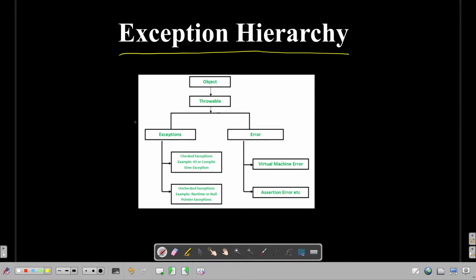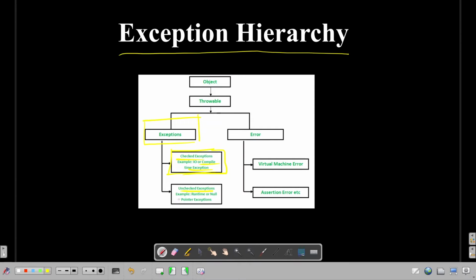Now let's study this exceptions part. So exceptions can be divided into two types, right? First part is checked exceptions, like IO exceptions. Checked exceptions are also called compile time exceptions. And the second part is the unchecked exceptions.